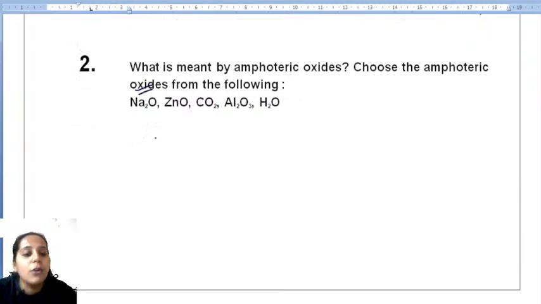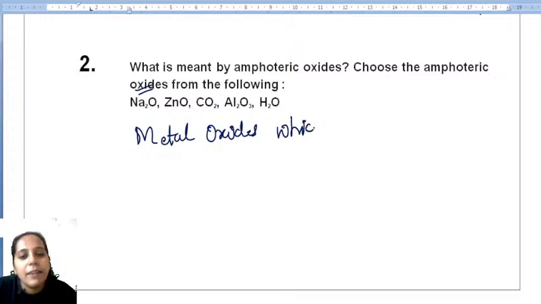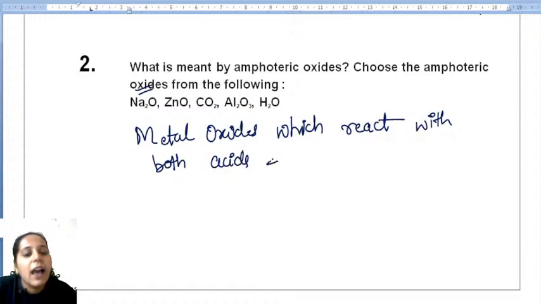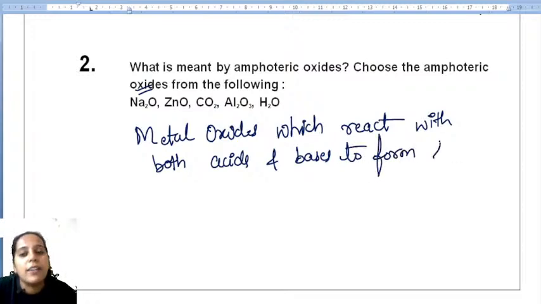Just now I have taught you. Amphoteric oxide, you write like this in the examination: metal oxides which react with both acids and bases are called amphoteric oxides. And they react with both acids and bases to form what? They form salt and water.